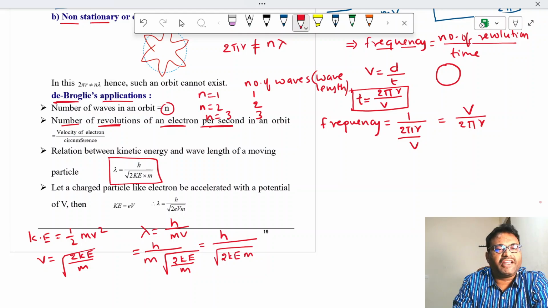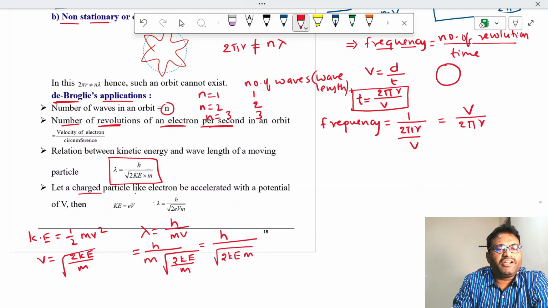What is KE? Kinetic energy of the moving particle. And what is m? Mass of the moving particle. Lambda is the wavelength of the particle. h is Planck's constant. Okay. Next point is,